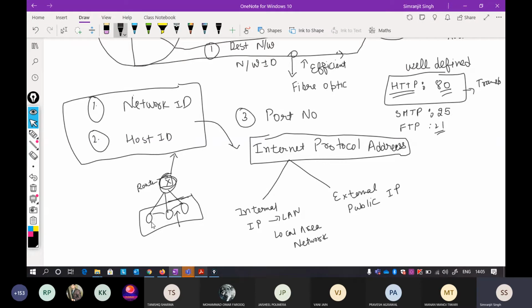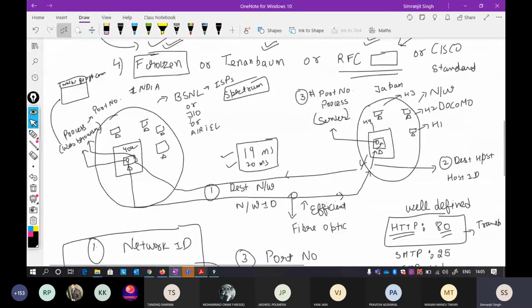Every device will have an internal IP for communication between each other, but for communicating with the internet, you will have a different IP address, that is your public IP address. The main thing to understand from this is what exactly a network is, what exactly a host is, and what exactly a port number is.